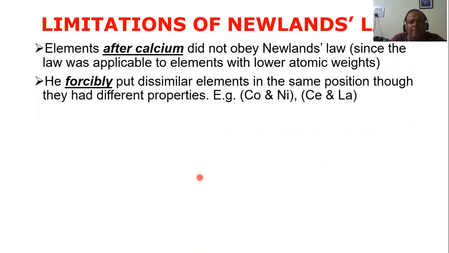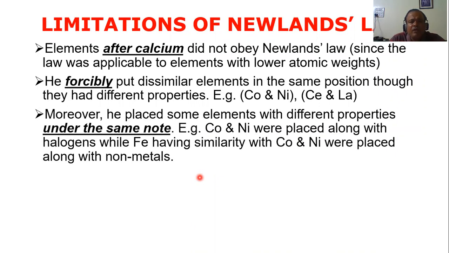Next, moreover, he also placed some elements with different properties under the same note. Cobalt and nickel were placed along with the halogens, whereas iron was placed along with cobalt, having similarity. So in the second point, what did we see? Second limitation: dissimilar elements, which are not chemically similar, he put in the same position or group. And here in the third point, we see elements which are the same, he put under different positions.